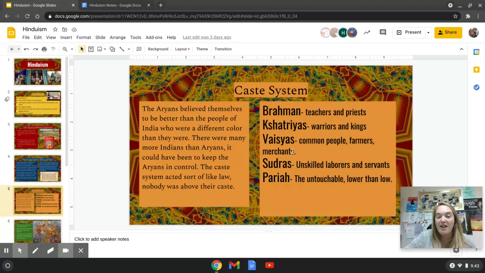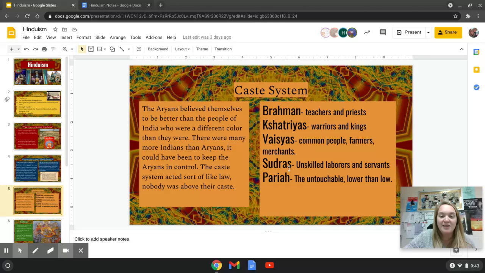Now, if you did good deeds in your life, then whenever you died and you came back, you were reincarnated and you would become a higher caste. But if you did bad things in your life, then after you die, you might be reborn as a Sudra, okay? This is what they believed. They believed in this caste system.